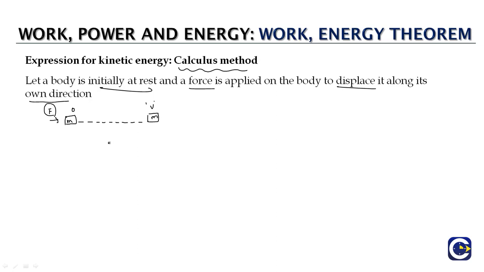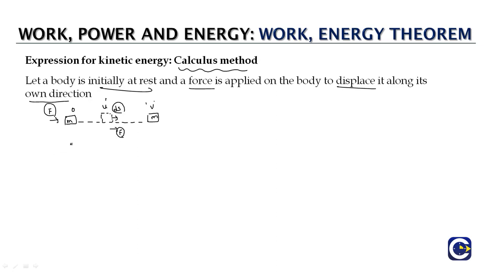Now as we look at the force also being a variable force, we will not be able to use the work done for a constant force. So we will have to use the work done by a variable force. If you look at some intermediate position, let us say the velocity of the object is u, and we give a very small displacement further ds. Of course, this displacement will be in the same direction as the force.